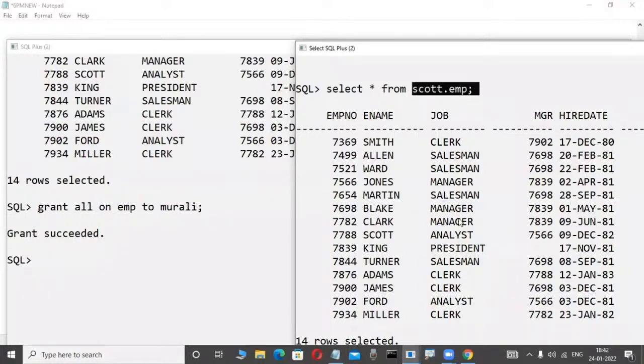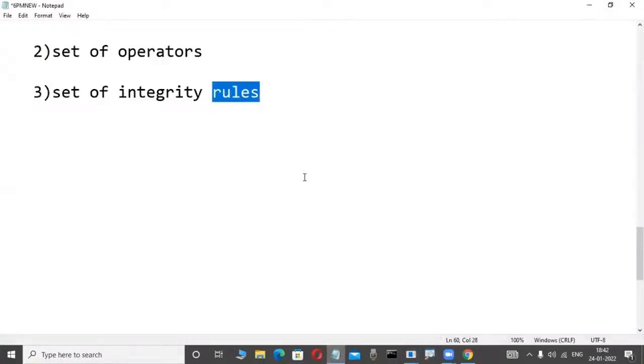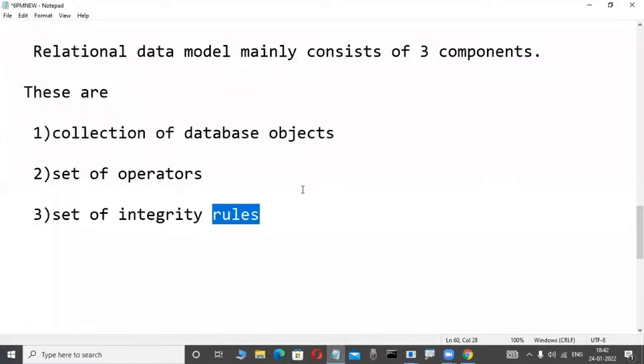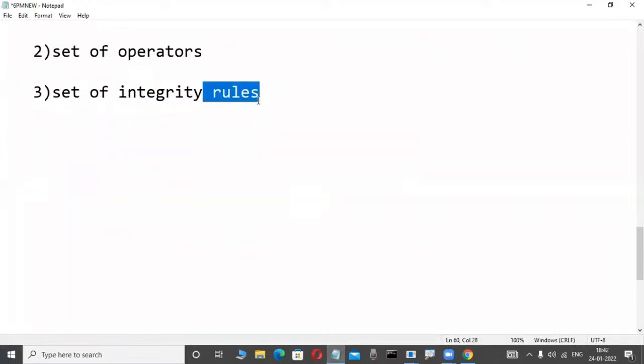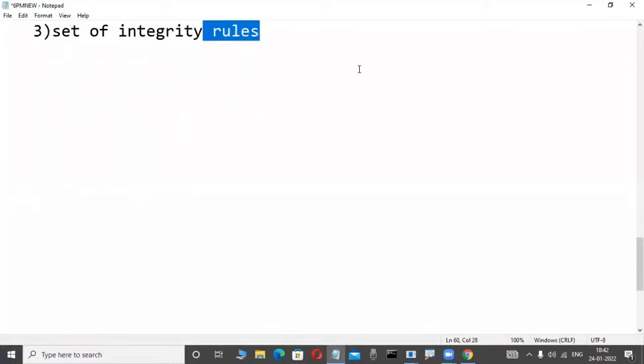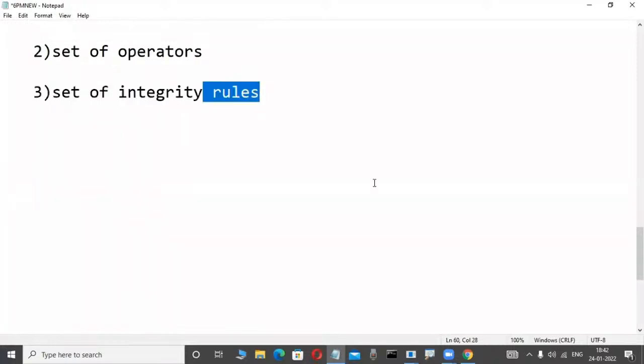Now, understood or not? Always relational data model products work based on a set of rules only. Understood or not? Now check it out. Concentrate here. Suppose you are a first-time newcomer. Maybe in the future you are learning Oracle or MySQL or DB2, any relational data model product. Not only these simple rules, very, very important rules are there in project-oriented work. Those rules you must be familiar with, mandatory.